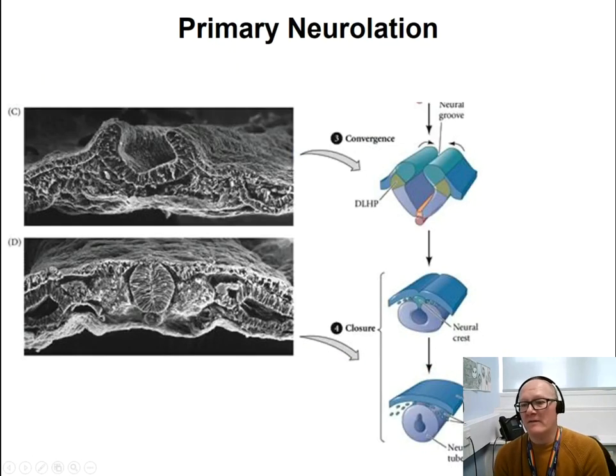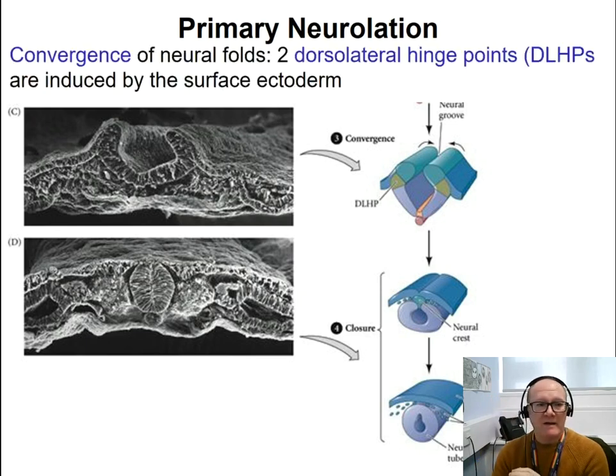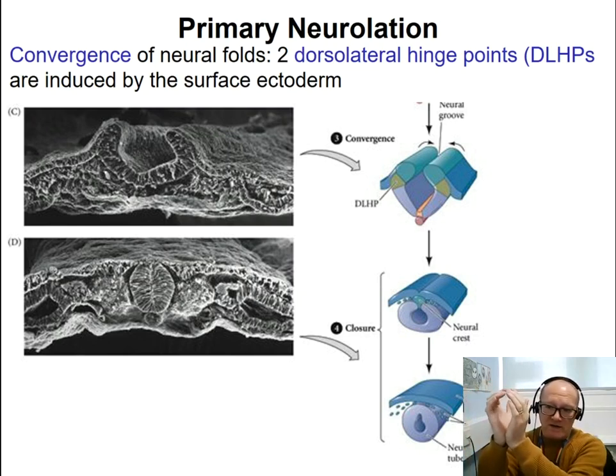So if that were to happen alone, the two sides would come together, forming a bilayer. But what is actually happening is that we have the formation of two extra dorsolateral hinge points, which bend the two tips of the neural fold or the neural plate toward each other. So we have the first one, and then the second one.